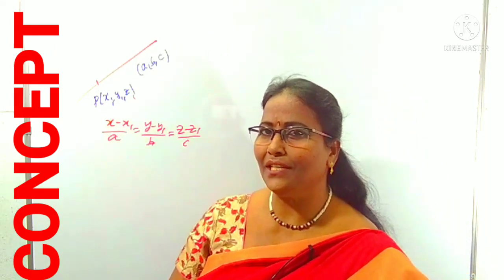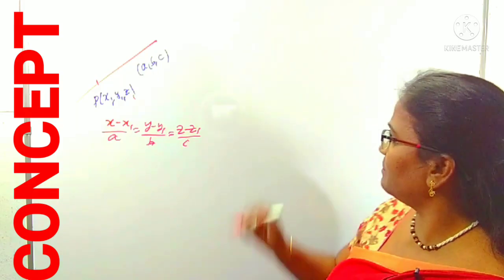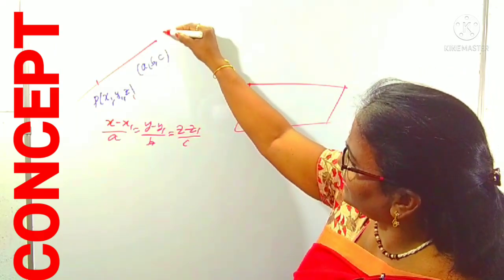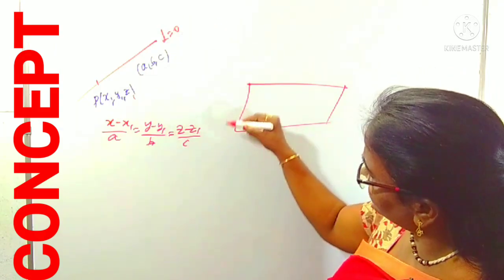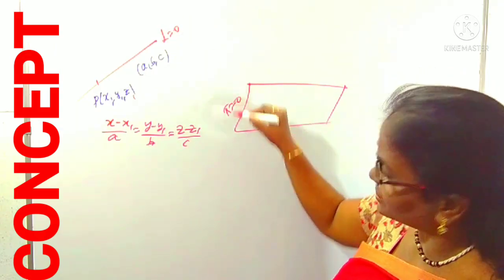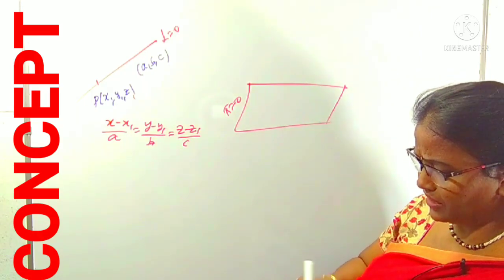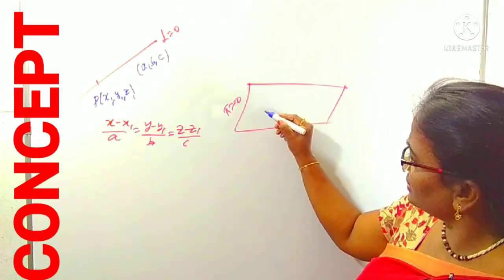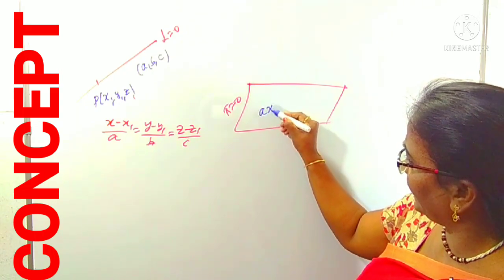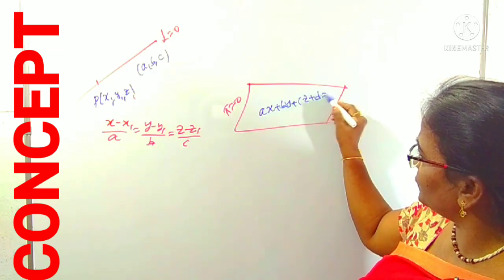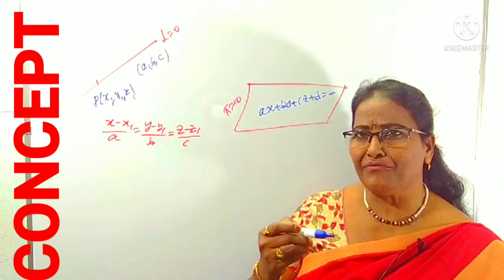Now we can think about the plane. Suppose this is a plane. A line is generally denoted as L equals 0, and a plane is generally denoted as phi equals 0. The general equation of the plane is Ax plus By plus Cz plus D equals 0.